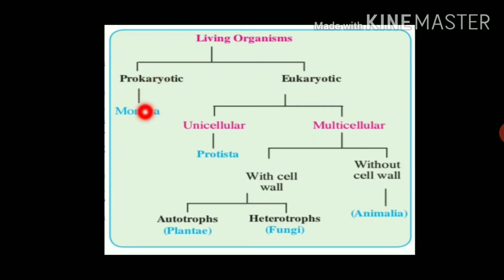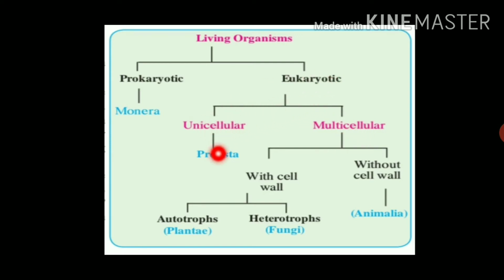Again, prokaryotes are classified into kingdom Monera, that is the first kingdom, and eukaryotes are further classified into unicellular and multicellular.